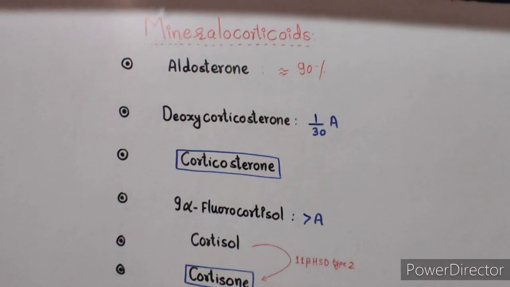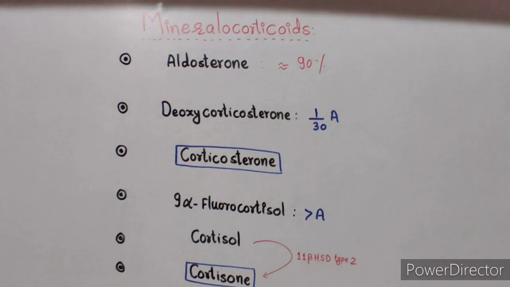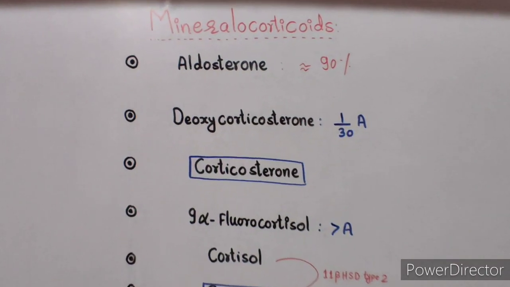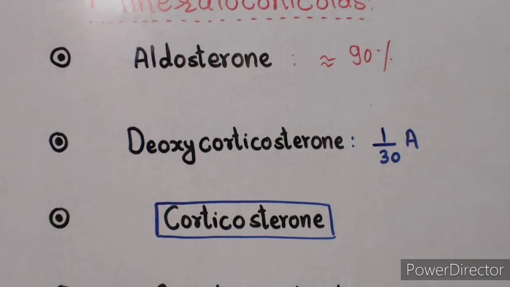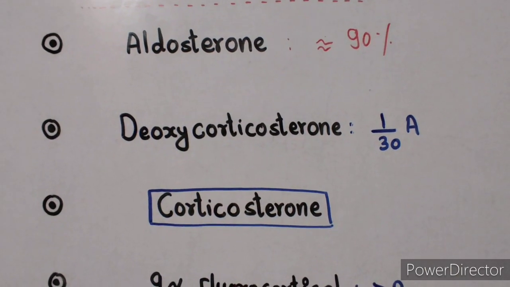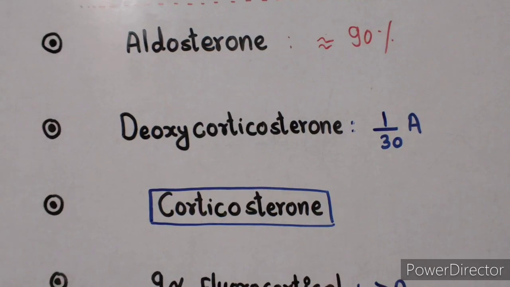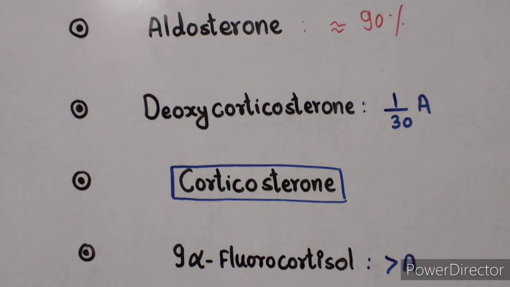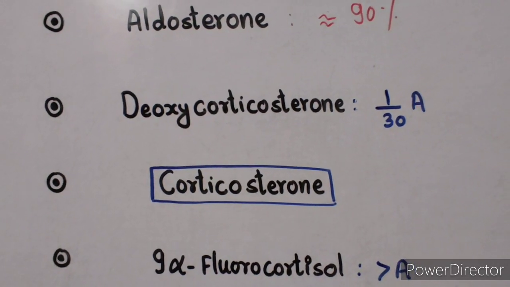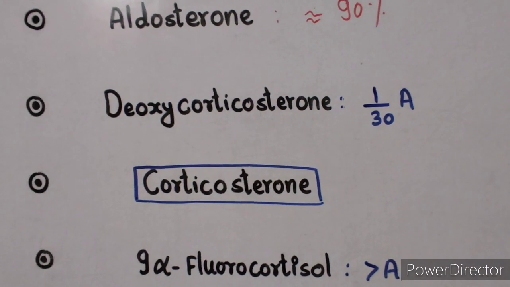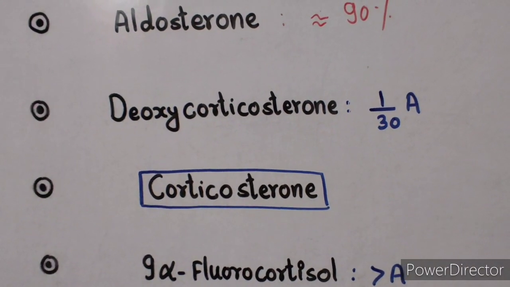Before knowing the causes of mineralocorticoid excess, let's know the names of mineralocorticoids. First is aldosterone. Aldosterone is a very potent mineralocorticoid. It accounts for about 90% of the total mineralocorticoid activity. Next is deoxycorticosterone. It is 1/30 times as potent as aldosterone, but it is secreted in very small quantity.